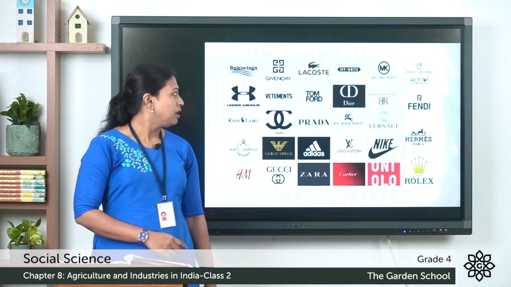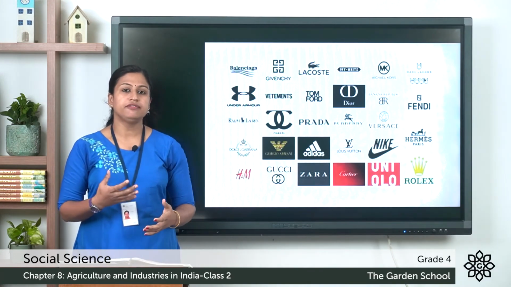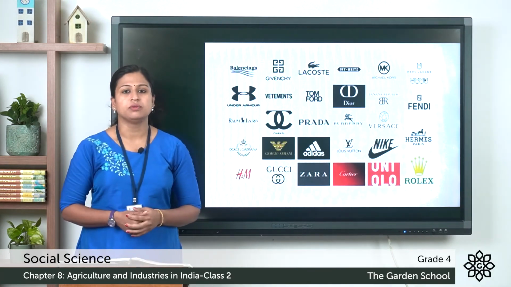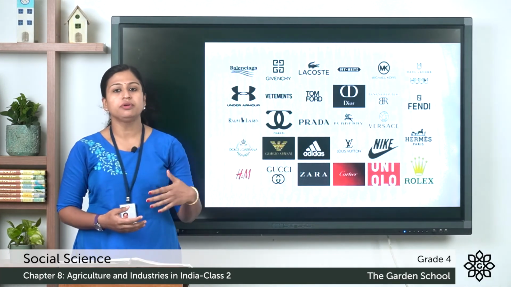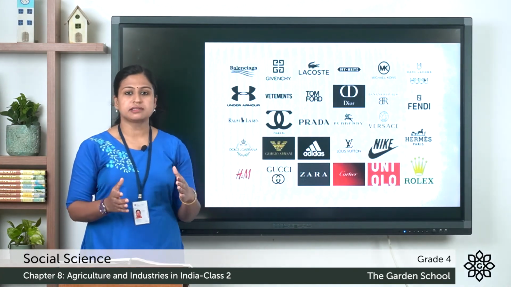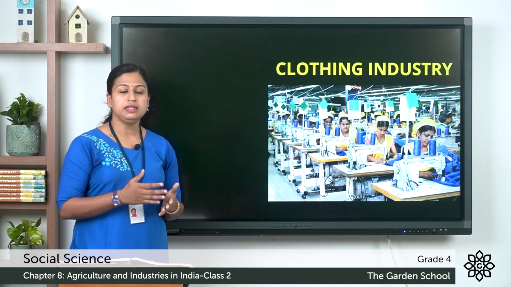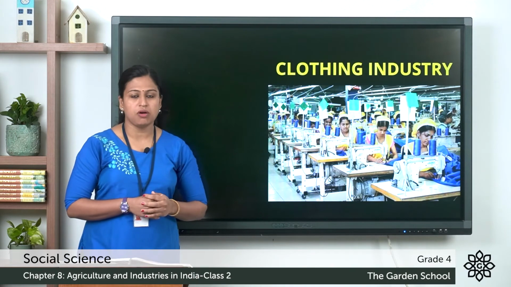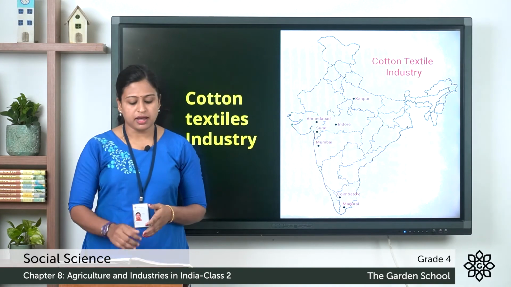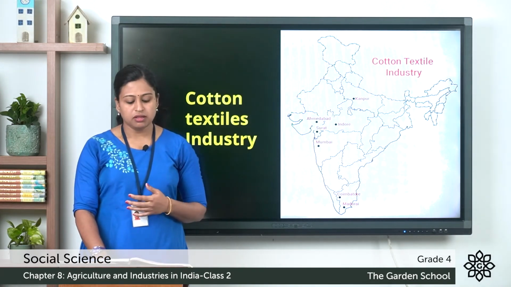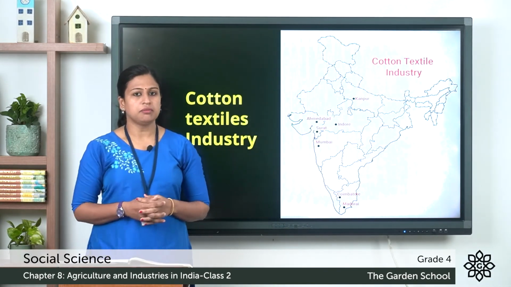Then next is the cotton textile industries. Now when you go for shopping, you can see different brands of clothes. Now why is it so? Because different brands have their own factories and they produce their own clothings. Now when we put all these clothes together, it is known as the clothing industry. Now India's cotton textile is very famous all over the world, and its location is in Mumbai in Maharashtra, Surat in Gujarat, Kolkata in West Bengal, Kanpur in Uttar Pradesh, and Madurai in Tamil Nadu.